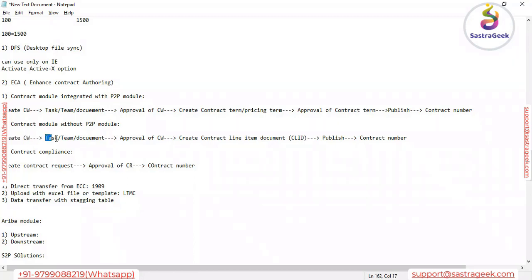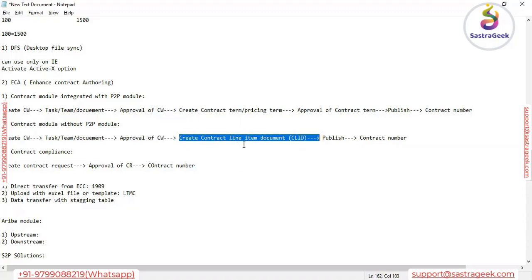Next we work with the task team document, also similar to the previous process. Then comes approval of the contract workspace. Steps 1 to 3 are common in all cases, whether or not the customer has the procurement license. The difference comes after the approval of the contract workspace: we have to create the contract line item document, that means CLID.